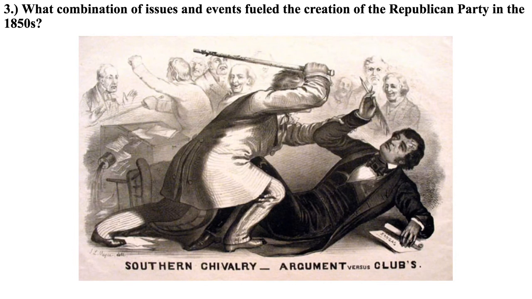The North saw this event, the beating of Charles Sumner, as Southern barbarity, and this political cartoon here kind of sarcastically mocks this event by calling it Southern chivalry, sort of almost as if it's heroic and noble, or rather the Southern notion of what chivalry is, which is actually violence. So the North saw this as Southern barbarity, whereas the South saw Preston Brooks as a hero by standing up for the South, by standing up for their values, and by standing up for the senator from South Carolina.